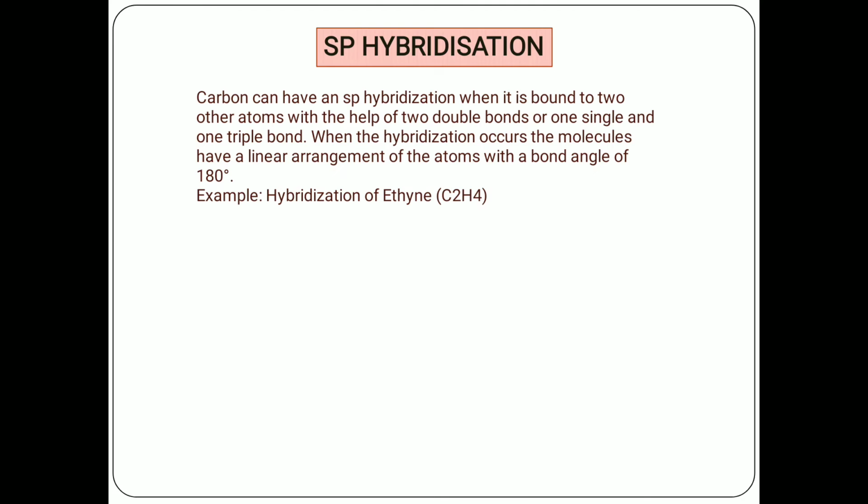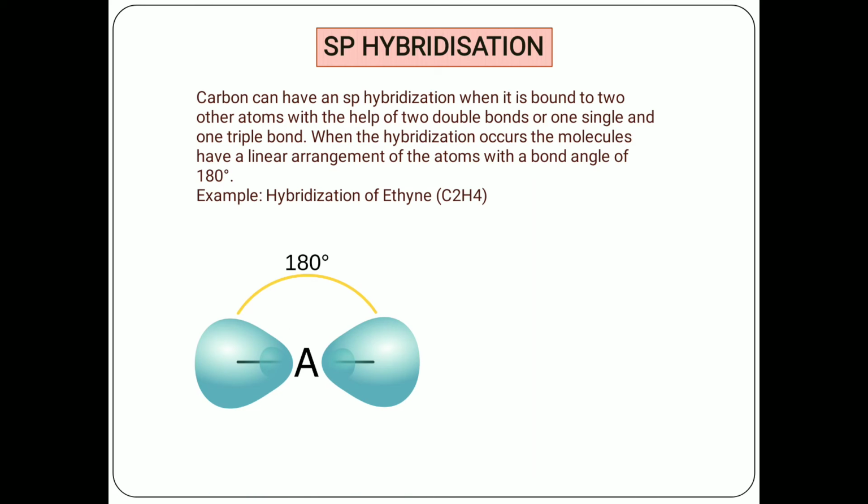Lastly, we will have sp hybridization. In sp hybridization, carbon has sp hybridization when it is bound to two other atoms with the help of two double bonds or one single bond and a triple bond. When the hybridization occurs, the molecule will have a linear arrangement, that is a 180-degree angle between all the atoms of the molecule. For example, the ethyne structure, that is C2H2.